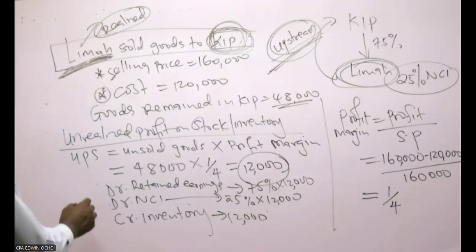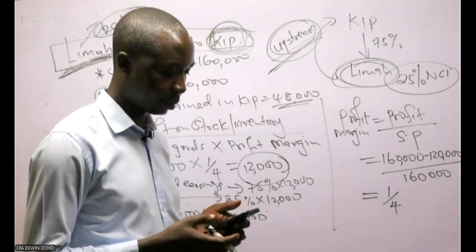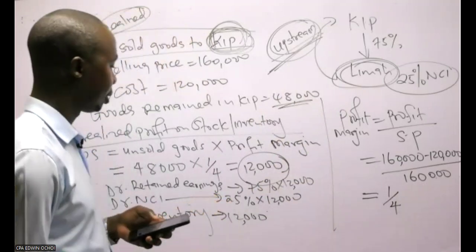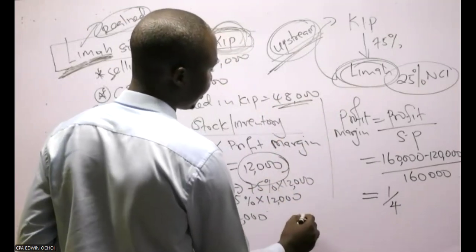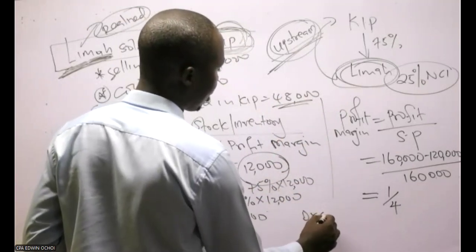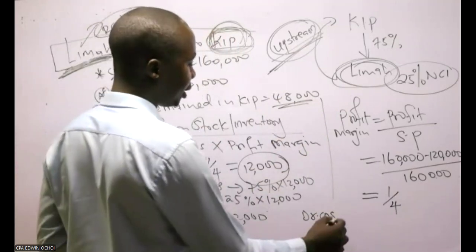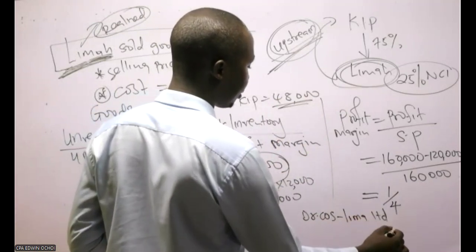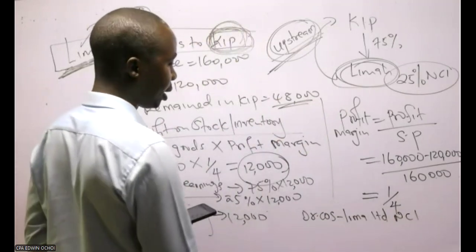So they have to affect these two. As well, they have to affect your cost of sales. These 12,000 must affect what? Your cost of sales. So you have to debit cost of sales, Lima Limited, NCI.